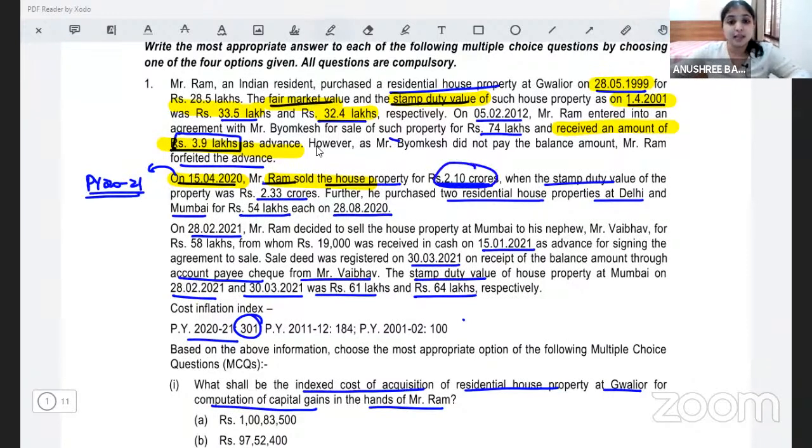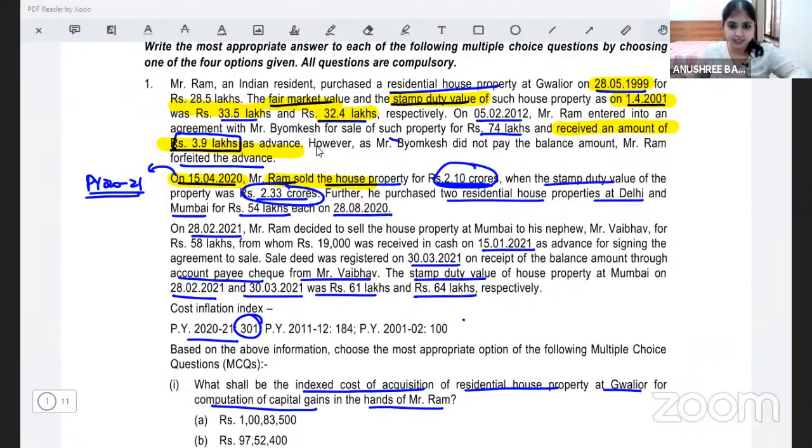So they have given us the actual consideration and they have also mentioned what is the SDV. So now, does any section strike your mind? They have given us the actual full value consideration and they've also given us the stamp duty value. So which section are we supposed to apply?